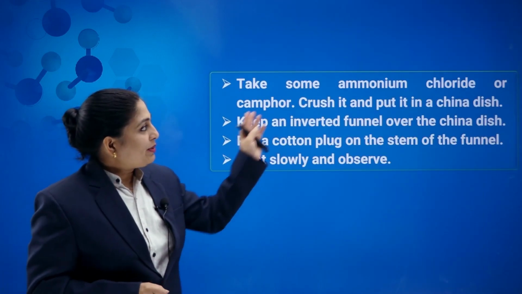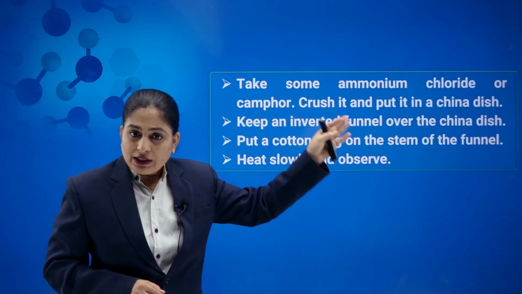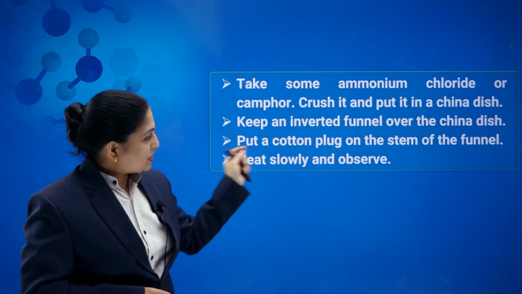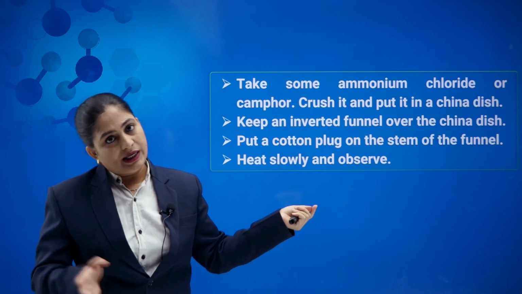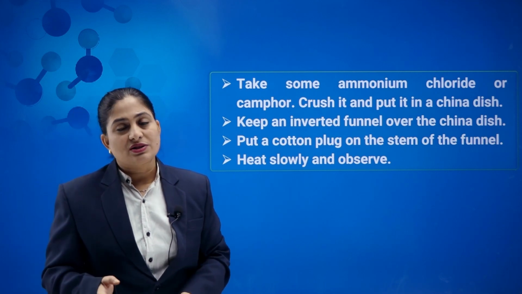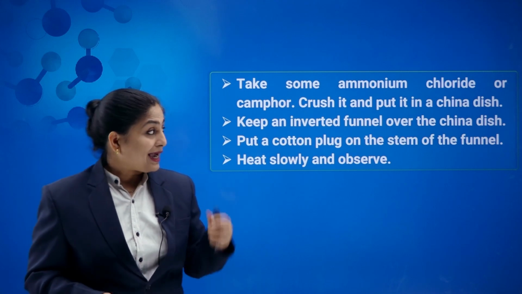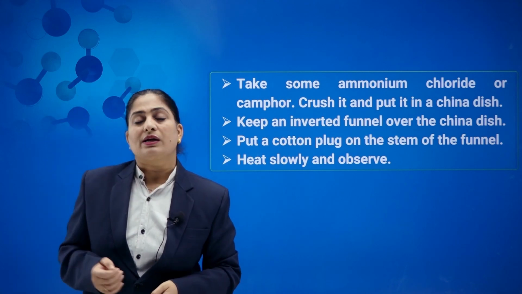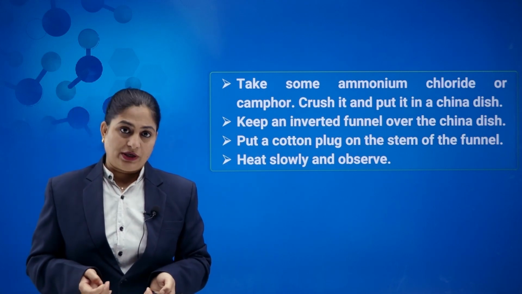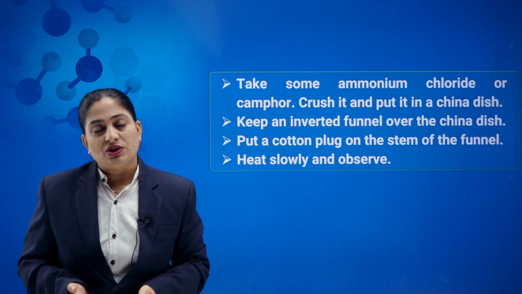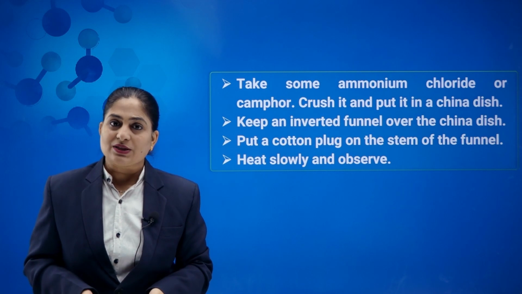So take some ammonium chloride or camphor, put it in a china dish in crushed form, place an inverted funnel, put a cotton plug, and finally heat and observe. So we have just discussed in this activity what we are supposed to do, and we observe that ammonium chloride or camphor or naphthalene balls, when taken in crushed form, after some time change into vapor form and finally get solidified.